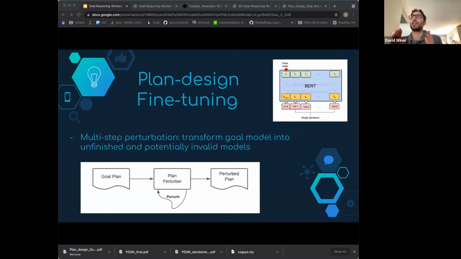So for this, we do a fine-tuning step where essentially we reverse plan a goal model into a perturbed plan by taking one or more perturbation steps. So essentially we randomly mess up a goal plan, meaning a complete plan, a complete model that we've offered as a pre-built component. And so the resulting plans are unfinished, meaning they have some unfulfilled variable, right? So they don't have a binding link to some of their inputs, and they can also be invalid, meaning there's some violated constraint.